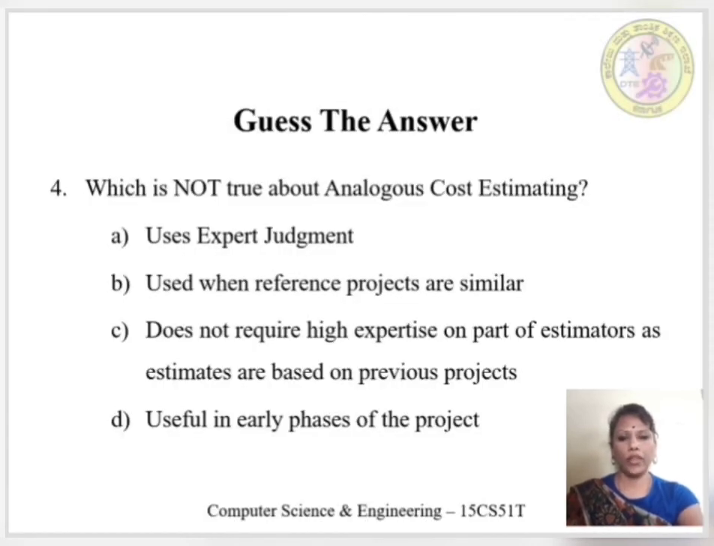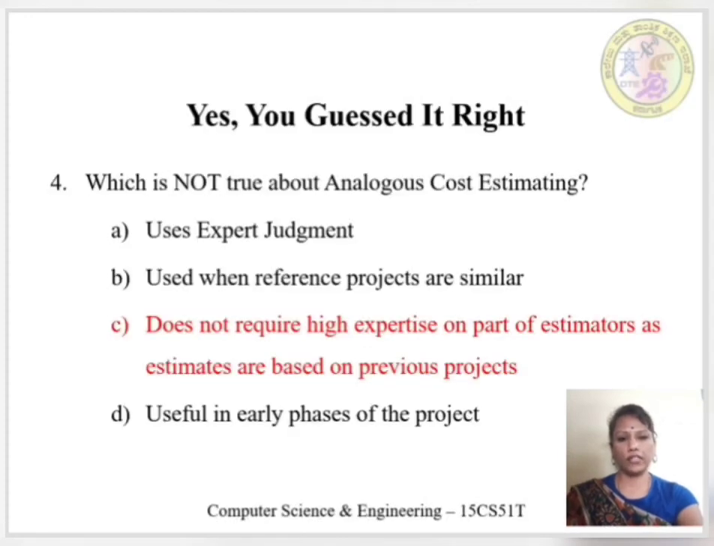Question number 4. Which is not true about analogous cost estimating? Option A, uses expert judgment. B, used when reference projects are similar. Option C, does not require high expertise on part of estimators as estimates are based on previous projects. Option D, useful in early phase of projects. Let's see the answer. Yes, you have guessed it right, students.